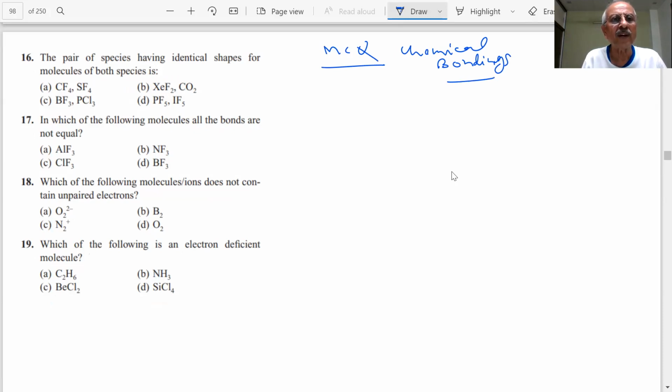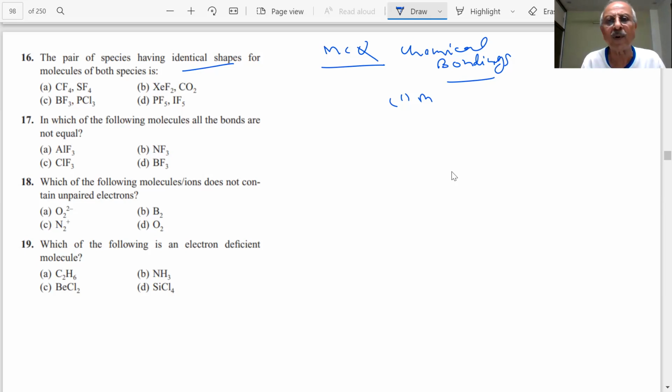Now the question is: the pair of species having identical shapes for the molecule of both the species. So which will have identical shapes? When we discuss molecules, students, from atoms we come to molecules, to compounds, and then we talk of shapes and geometries of the molecule. That's how chemistry developed. We are not satisfied; we want more and more information. The molecules have beautiful shapes, geometries. So how do we determine that experimentally? We know that we have the tools to do that. And then what theories can be proposed to predict the shapes and geometries of the molecules.